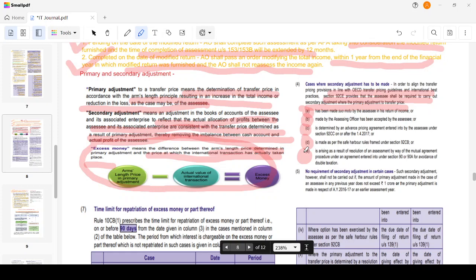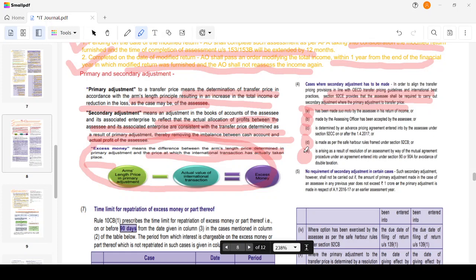We have to adjust the books to reflect the actual allocation. We have to allocate the profits. That's why secondary adjustment comes into place. Picture it like the cash account. There's no cash flowing through the account, and the actual profit should be in line, so that there should not be any imbalance. That's why secondary adjustment plays an important role.